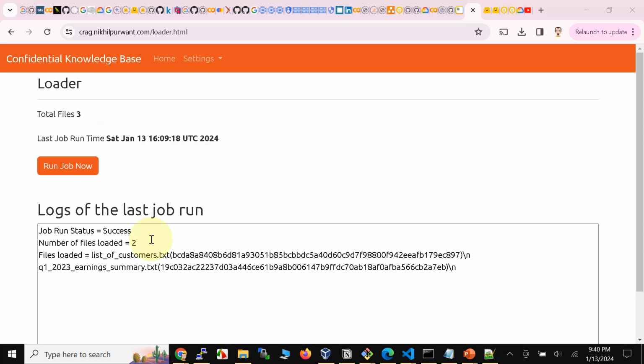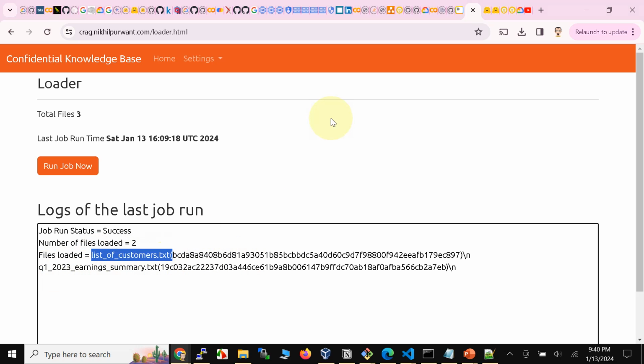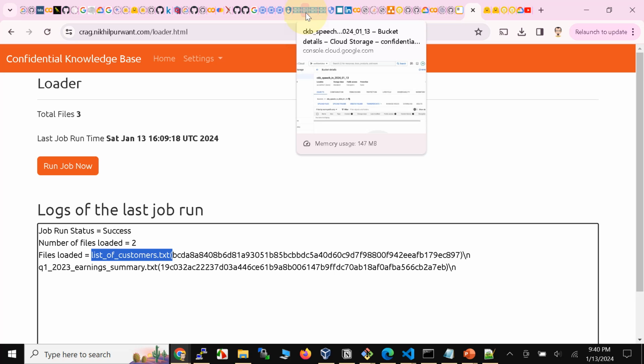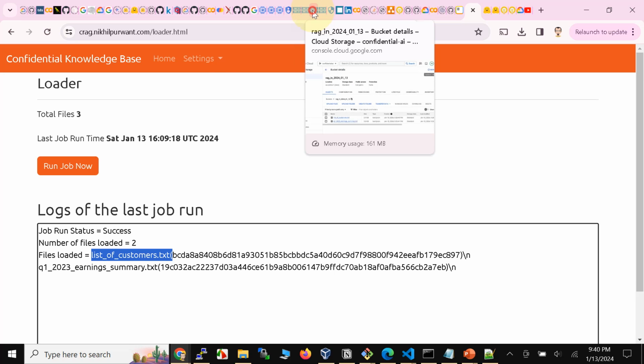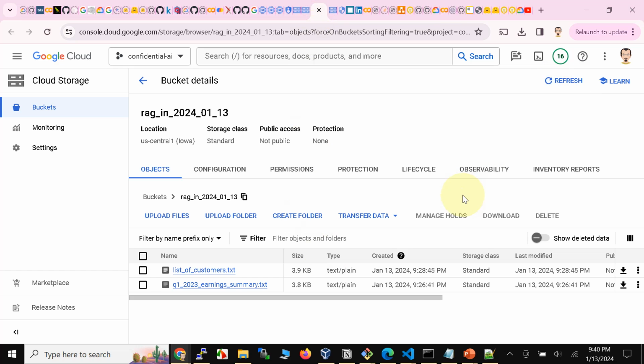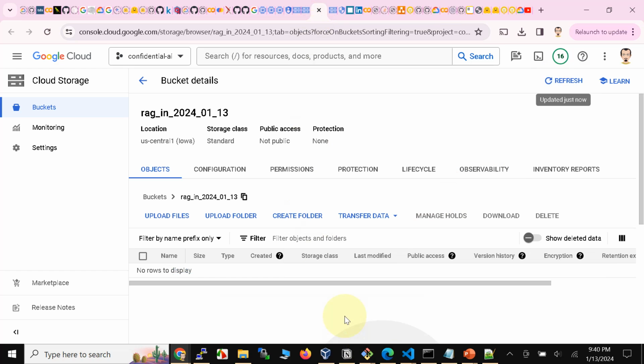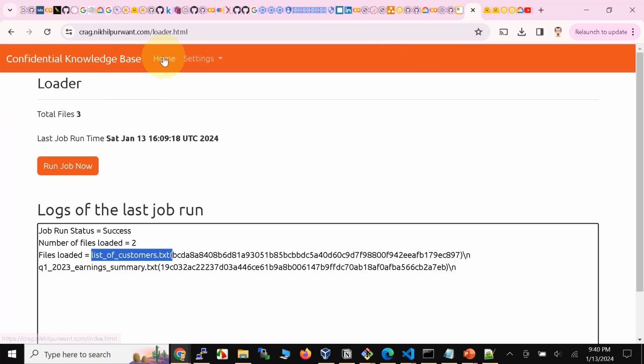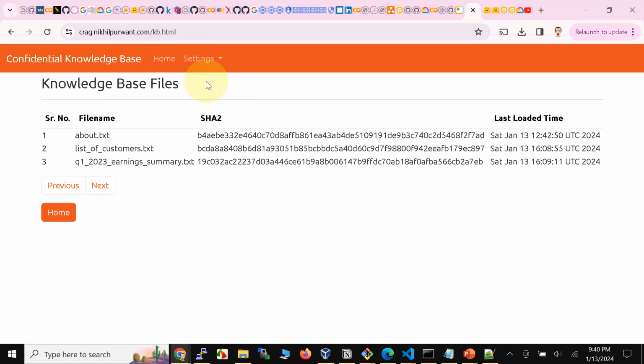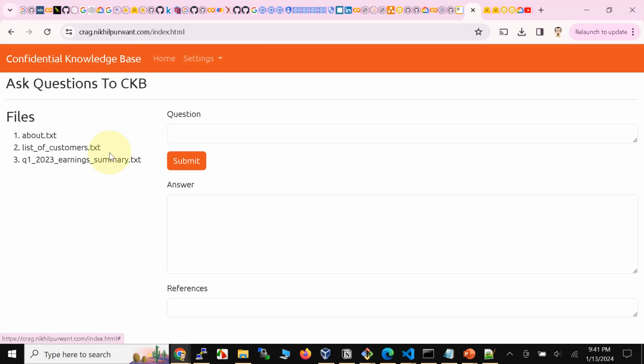Notice that it now says it has loaded two files, the first one being the list of customers, and the second one being the Q1 earnings summary. And now if we go to the bucket and refresh, these files are gone from here because they were processed. Now let's also check out the knowledge base. Notice that two files were added to the knowledge base. And then let's come here.